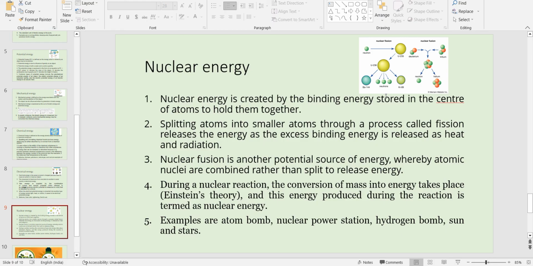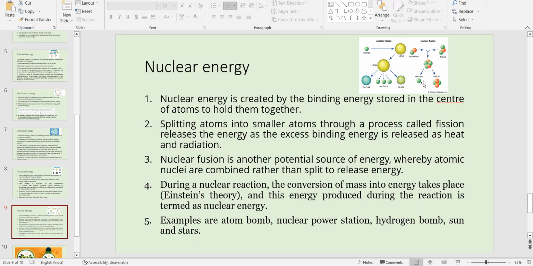Either you break the nucleus, or you join another nucleus to the current nucleus, right? If you break down the nucleus into smaller particles, this is called nuclear fission, right? And if you join two nuclei together, this is called nuclear fusion, right?